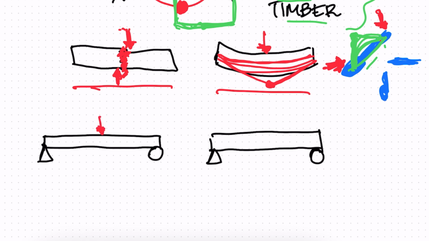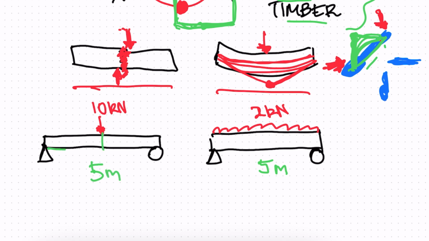All right, so let's have a look at two almost identical beam examples. One beam has a 10 kilonewton force here, and the other beam has a distributed load of 2 kilonewtons per meter here. And let's say this beam is 5 meters long. This beam is 5 meters long. And we're assuming that this is halfway along the beam, so this will be 2.5 meters. Because this beam is symmetrical, we're going to have 5 kilonewtons acting here and 5 kilonewtons here. It's going to distribute to the supports evenly.